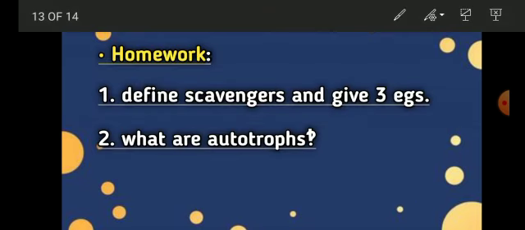Now this is the homework. I gave you two questions as homework. You can complete the answers to these two questions. Please post the answers in the comment section if you can, and I'll try to check all your answers and revert them all back.